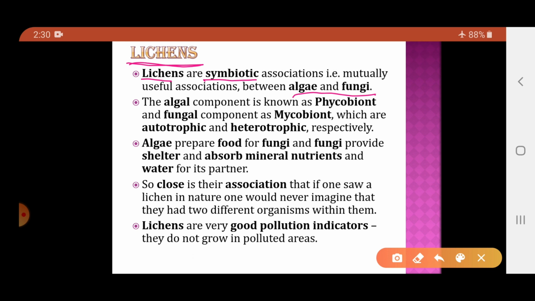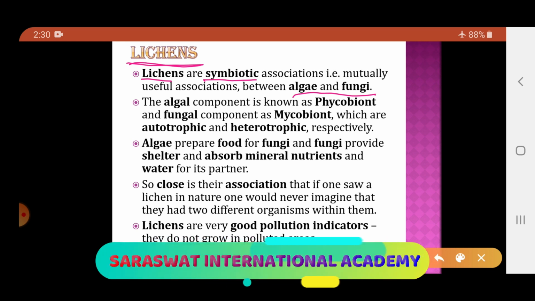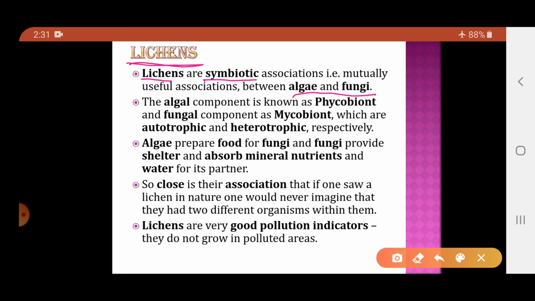Now when I talk about the symbiotic relationship, what do you mean by symbiotic relationship? It is an interrelationship between two organisms where both the organisms are benefited by each other's presence. None of the organisms will cause harm to the other organism. So a symbiotic mutualistic relationship is a relationship between two organisms where both are benefited by each other's presence. And such a symbiotic relationship between algae and fungi is called the lichens.